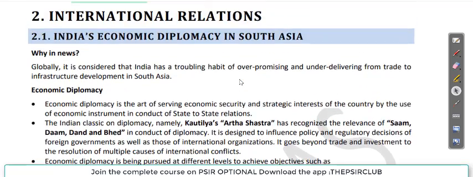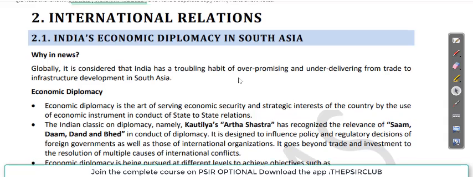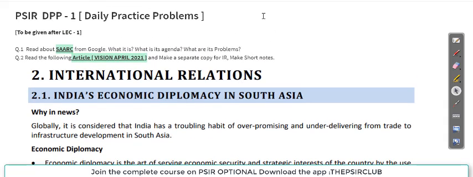So DPP will be given in such a manner so that you don't have much load. If a lot of load is in the class itself, then I will not be giving such articles to read. Then read the class notes, make the short notes out of it. But if the class is light, if the class is very easy going, then you will be given some important tasks to do.